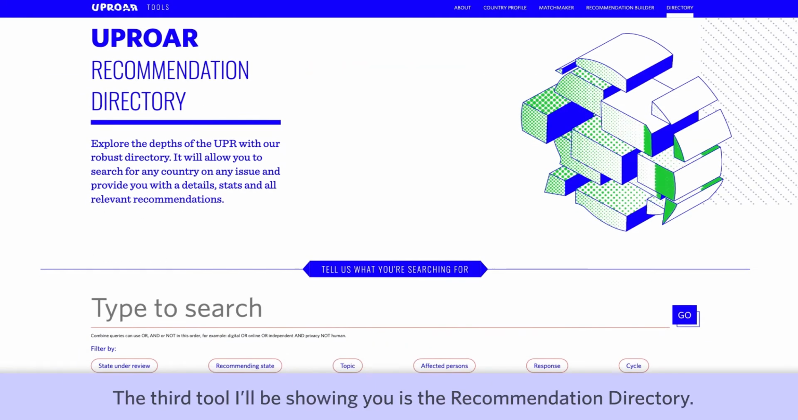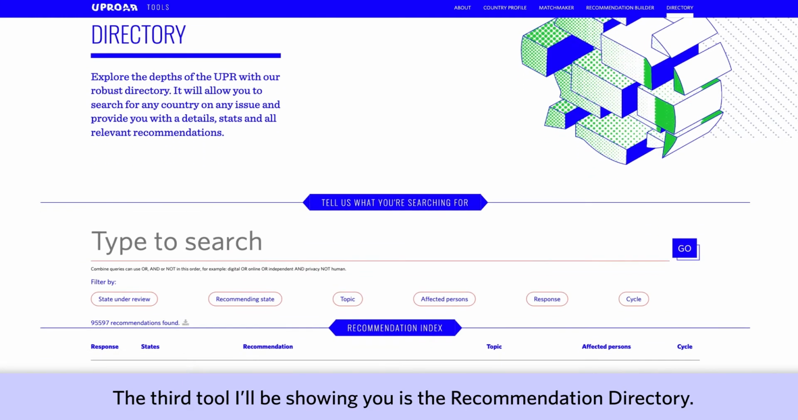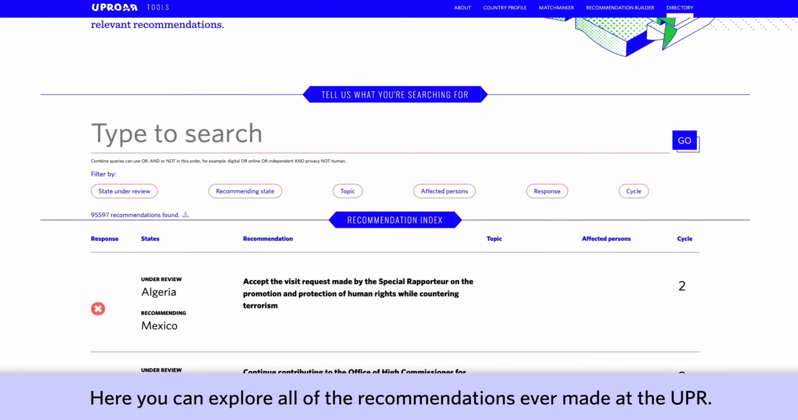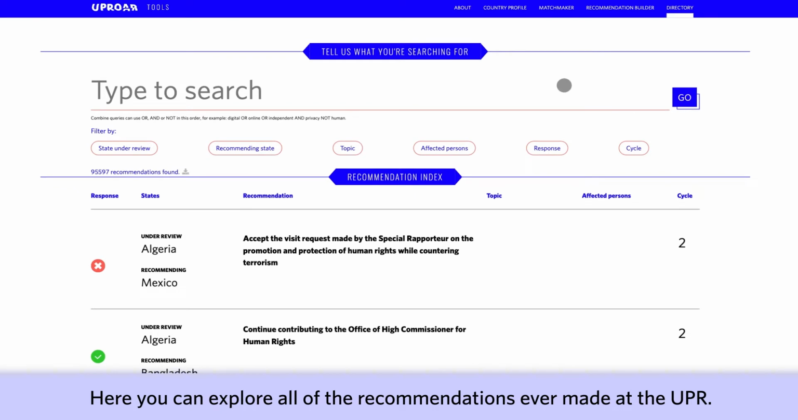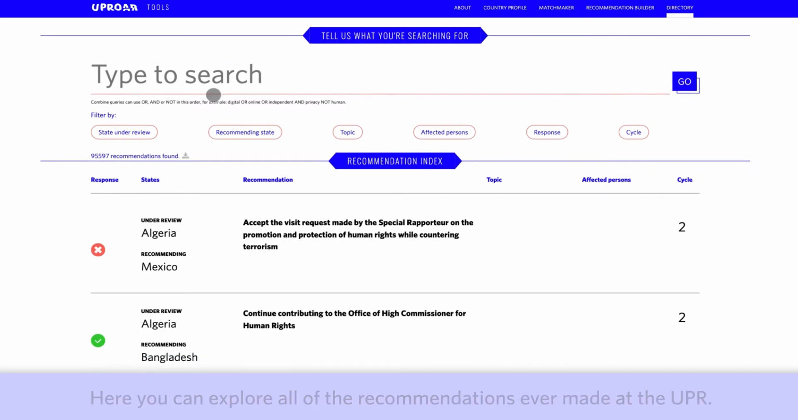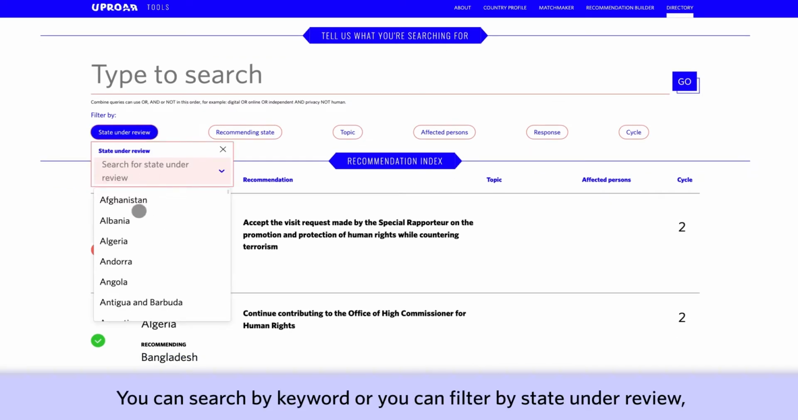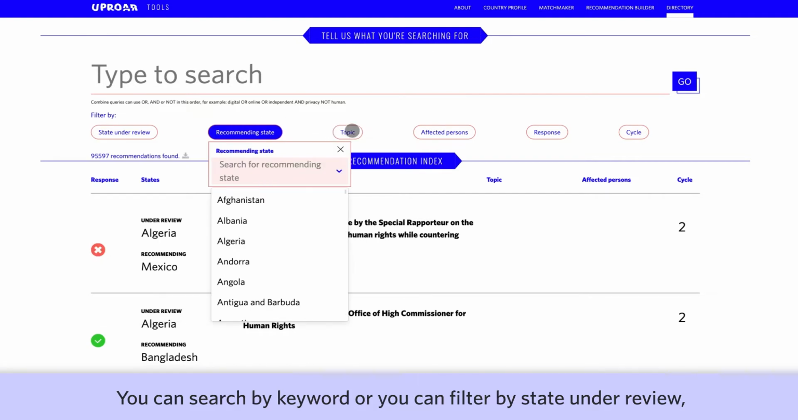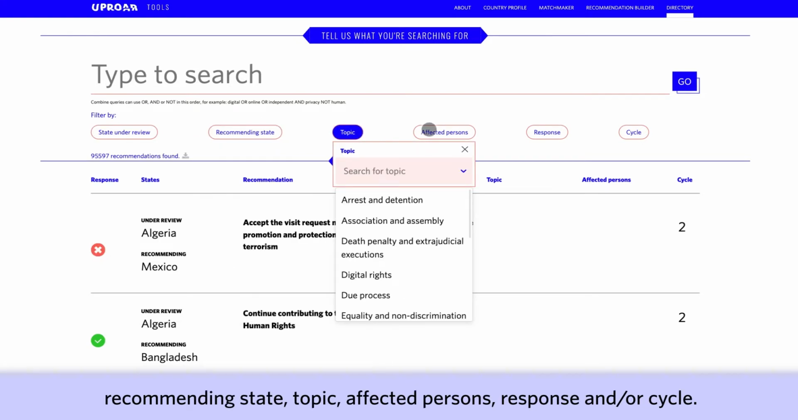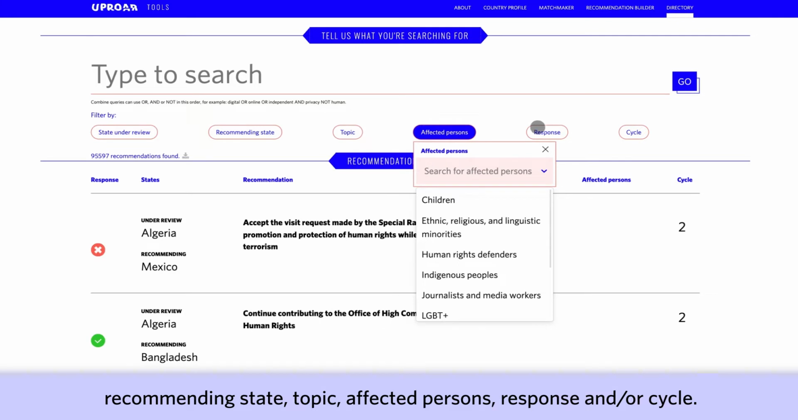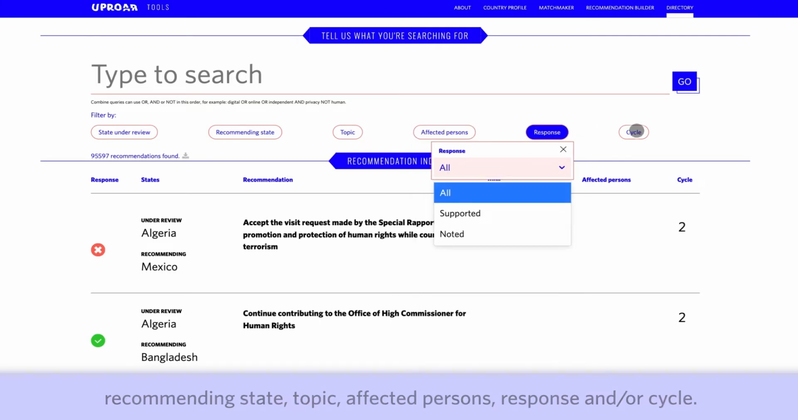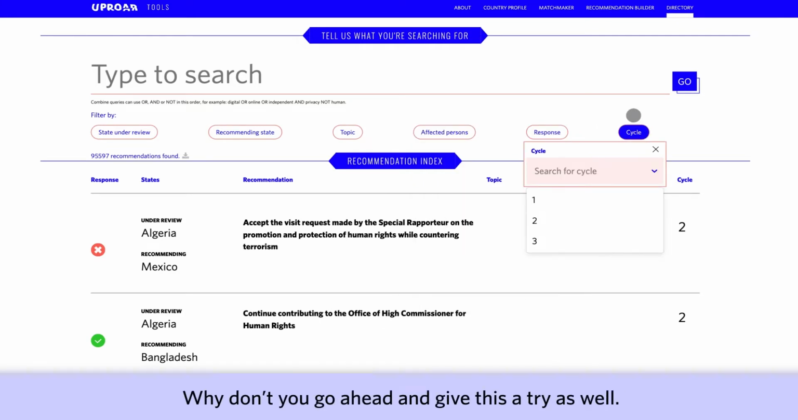The third tool I'll be showing you is the recommendation directory. Here you can explore all of the recommendations that have ever been made at the UPR. You can search by keyword, or you can filter by state under review, recommending state, topic, affected persons, response, and/or cycle. Why don't you go ahead and give it a try as well?